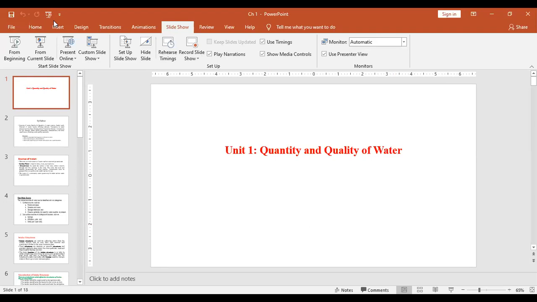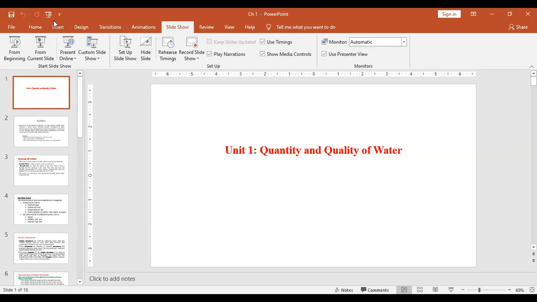So we have done the introduction of the subject in the last lecture. Now we will start the actual subject today. The first unit we are going to start today is Unit 1, Quantity and Quality of Water. We will discuss the required quantity for the public, and the quality: what type of impurities are present in the water and how they can be analyzed.